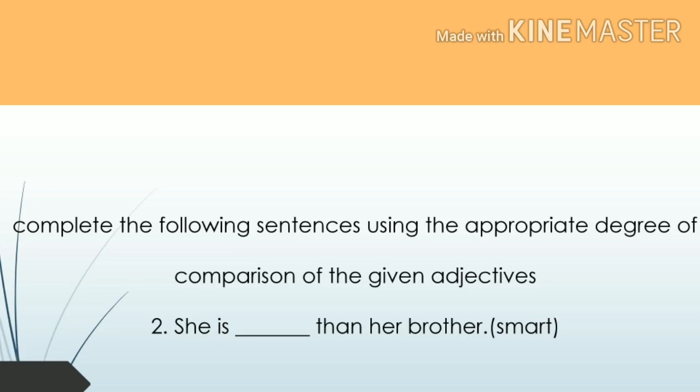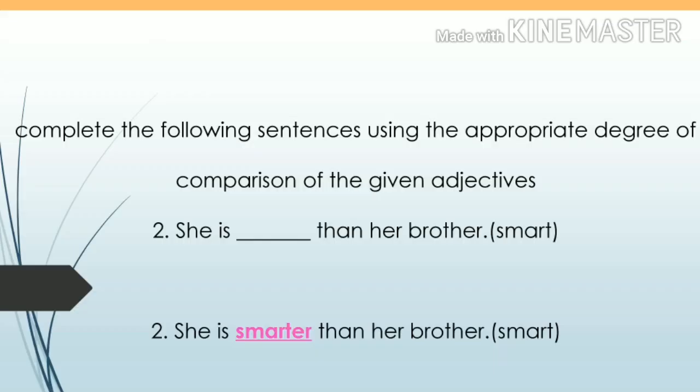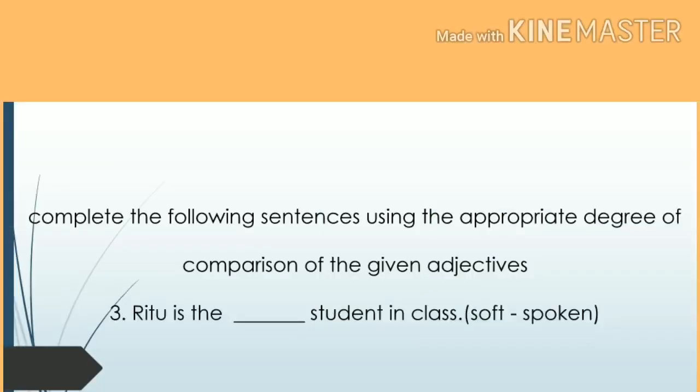We have to write the given adjective in a comparative form. What is the comparative form for smart? It is smarter. Write the answer. She is smarter than her brother. Next sentence. Ritu is the dash student in class. The given adjective is soft spoken.